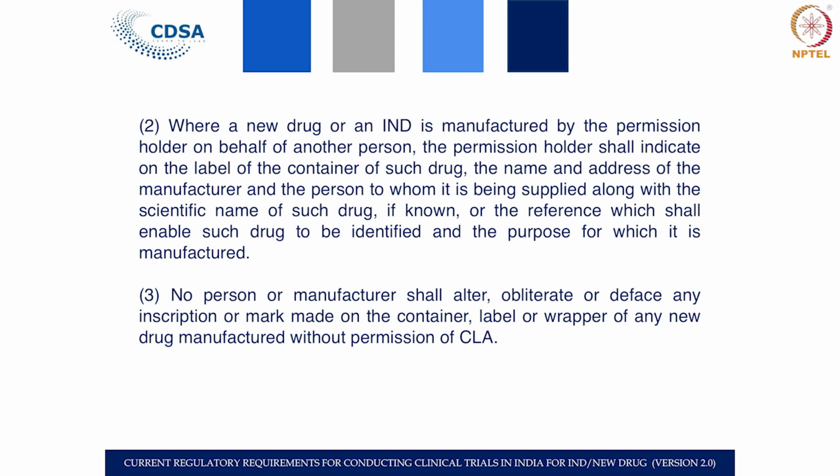And this is very important: no person or manufacturer is permitted to alter, obliterate or deface any inscription or mark made on the container, label or wrapper of a new drug manufactured once. So, you have to submit your label to the CLA before you start manufacturing the drug and putting a label.